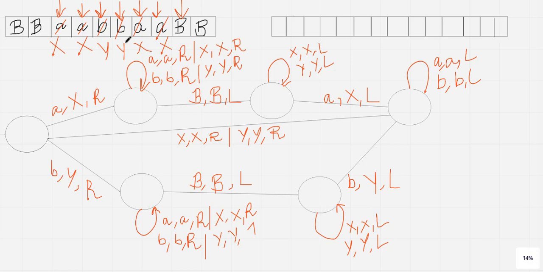Why? After replacing b, the tape head will move in which direction? Left direction. That means in this direction. After that, what will it encounter? It will encounter y. That means it will follow this particular transition. So after reaching y, it will again start moving in the right direction, correct? If it moves in the right direction, what will it encounter? It will encounter y again. So if it encounters y again, then definitely I cannot follow this transition nor this transition.